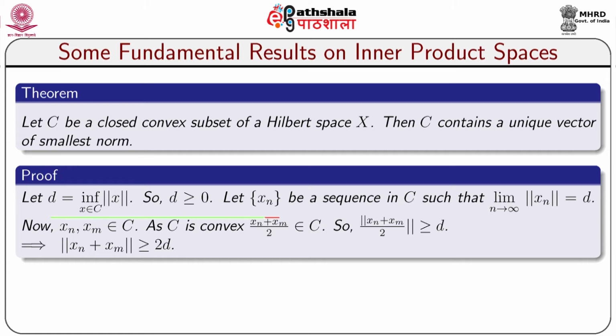So, d is greater than or equal to 0. Let xn be a sequence in C such that the limit as n tends to infinity of norm of xn equals d. Now, xn, xm belong to C. As C is convex, (xn plus xm) by 2 belongs to C. So, norm of (xn plus xm) by 2 is greater than or equal to d by the infimum property. This implies that norm of xn plus xm is greater than or equal to 2d.